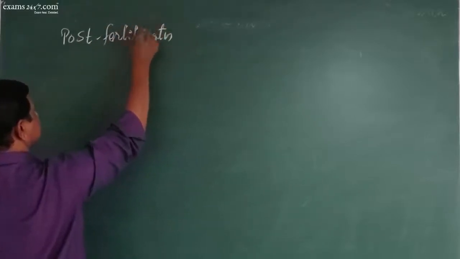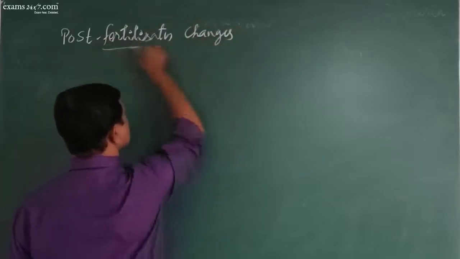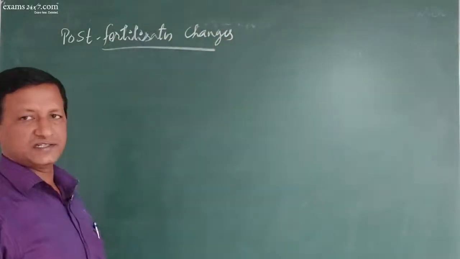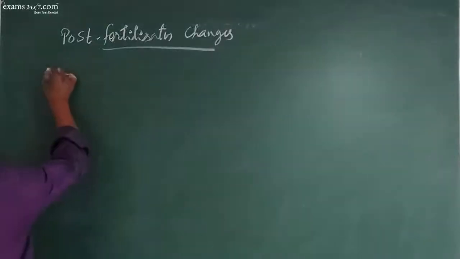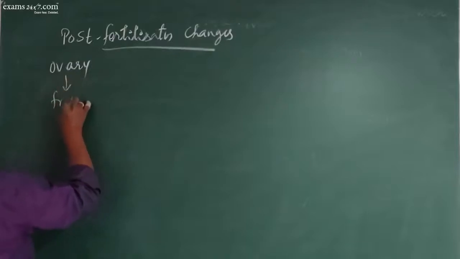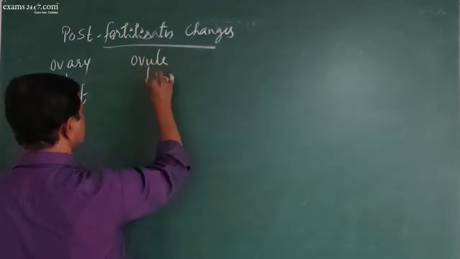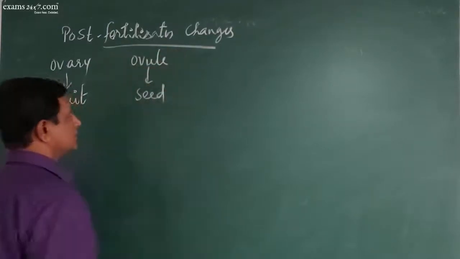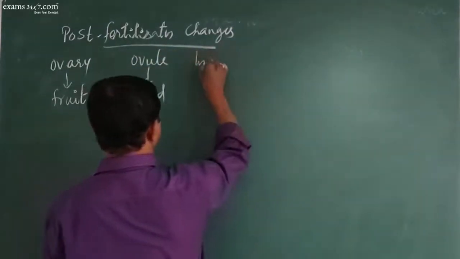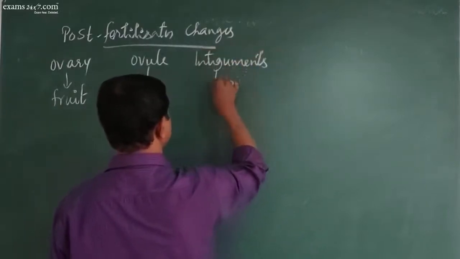Now after fertilization, there are some post fertilization changes taking place. Okay, post fertilization changes taking place. Which are they? One, the ovary becomes a fruit. First, ovule becomes a seed. Second, the integuments become seed coat.